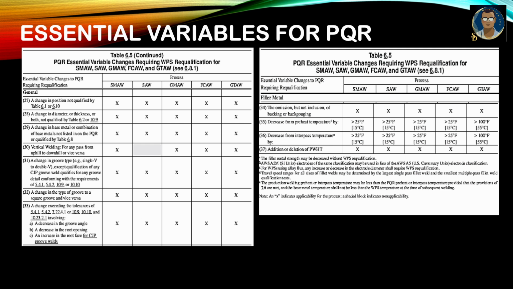On the right side of that table on this slide, you can see the omission, but not inclusion, of backing or back gouging needs requalification. Decrease of preheat or interpass temperature or post-weld heat treatment, to some extent, is acceptable. You need to requalify if it goes beyond the acceptable range provided in this table.